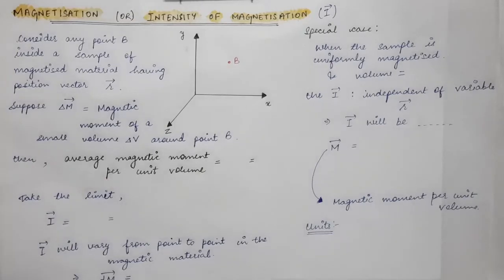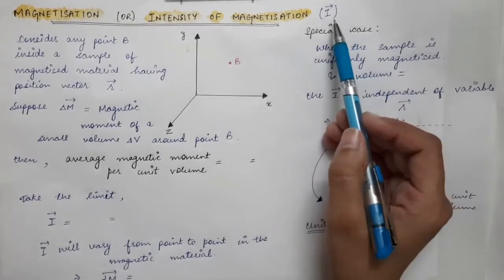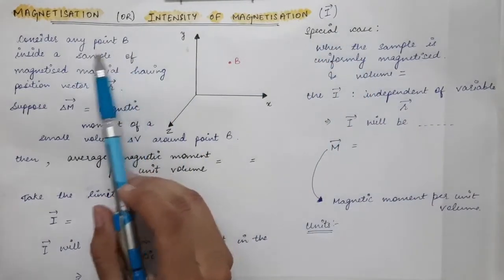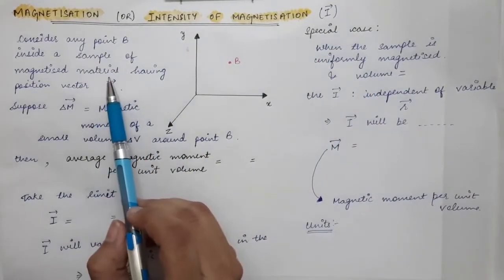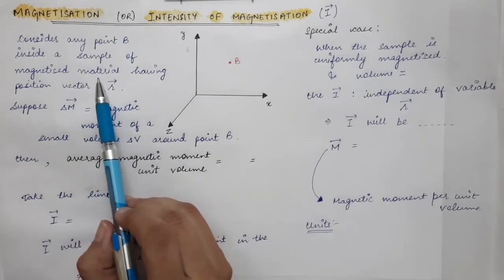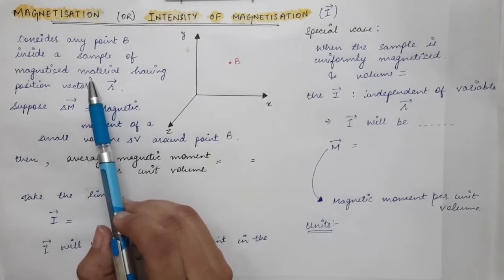Now we are going to look at the definition of magnetization, or intensity of magnetization. This quantity is represented by the I vector. If you consider any point P inside a sample of magnetized material, a magnetized material is one which has been magnetized.